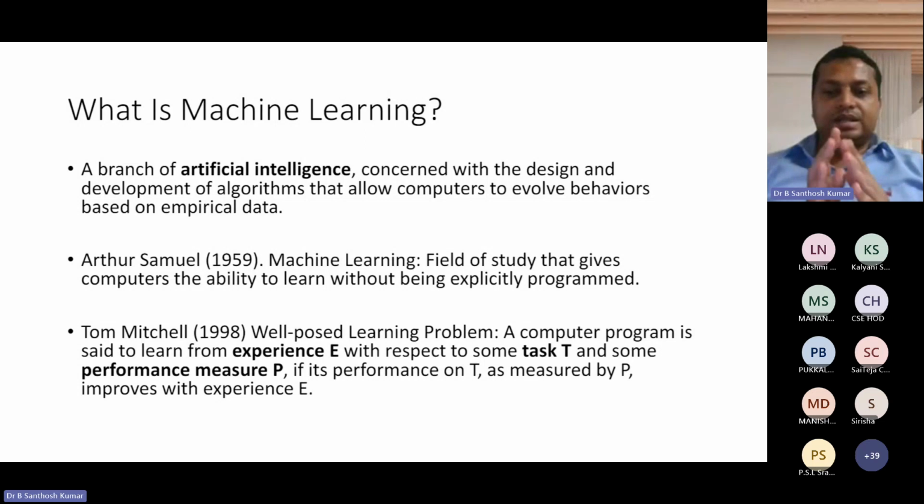Then the task T. Task T means that we have to perform certain tasks. Then the performance measure P, which says how much. It may be a performance measure that we can mention in the form of time or in the form of percentage.